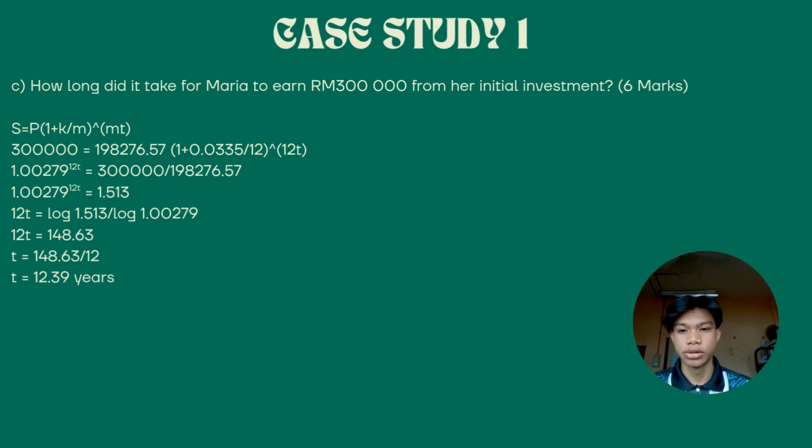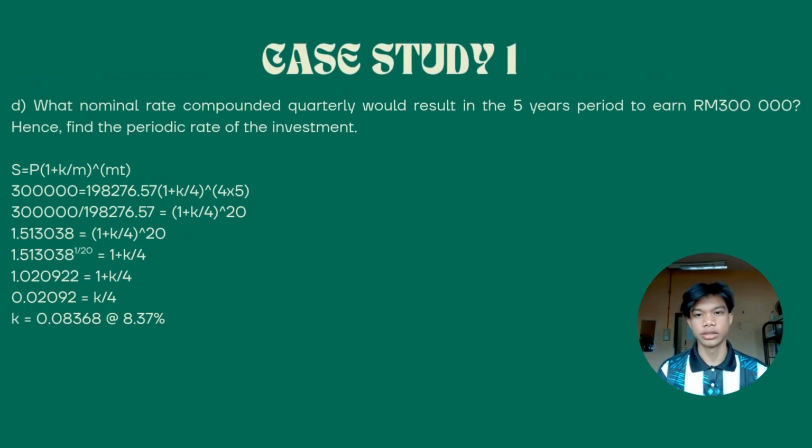After substituting the values into the formula and simplifying, we obtain 1.513 equals 1.00279 raised to the power of 12t. To find t, we take the logarithm of both sides. This gives 12t equals 148.63. Dividing by 12, we get t equals 12.39. Therefore, it took Maria approximately 12.39 years, or about 12 years and 5 months, to reach 300,000 ringgit from her initial investment. So for the next question, question D.